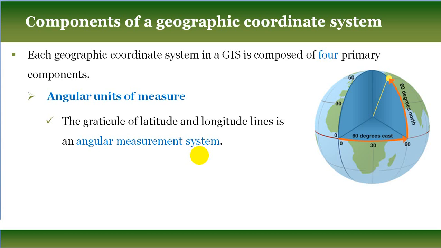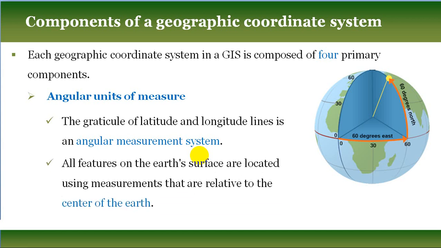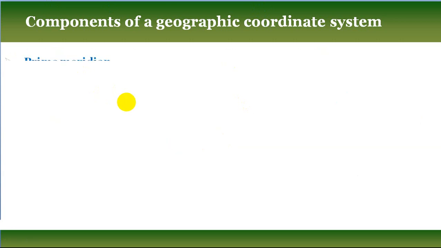So this is one component, angular measurement in degrees: 50 degrees north, 15 degrees south, 30 degrees east or 30 degrees west. All features on the earth's surface are located using measurements that are relative to the center of the earth. So the first component of GCS is the angular unit of measure. The second component is the prime meridian.